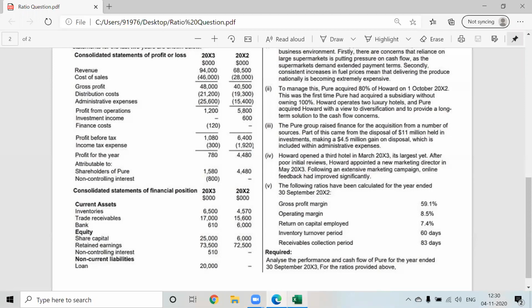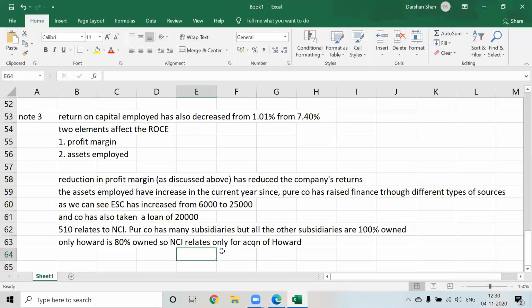So don't make that comment for assets employed. Okay. Next. So we can say the assets are majoritarily employed for acquisition of Howard. We can say that, correct? The assets are majoritarily employed for acquisition of Howard and not for making the operating profits. We can say that way. Okay.